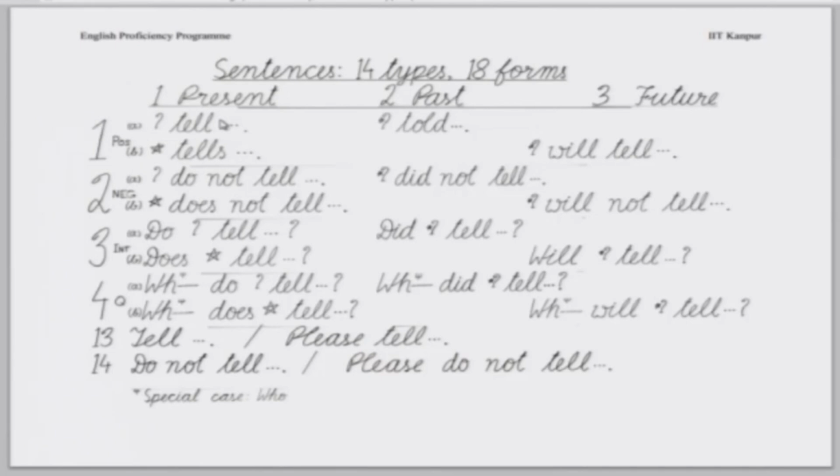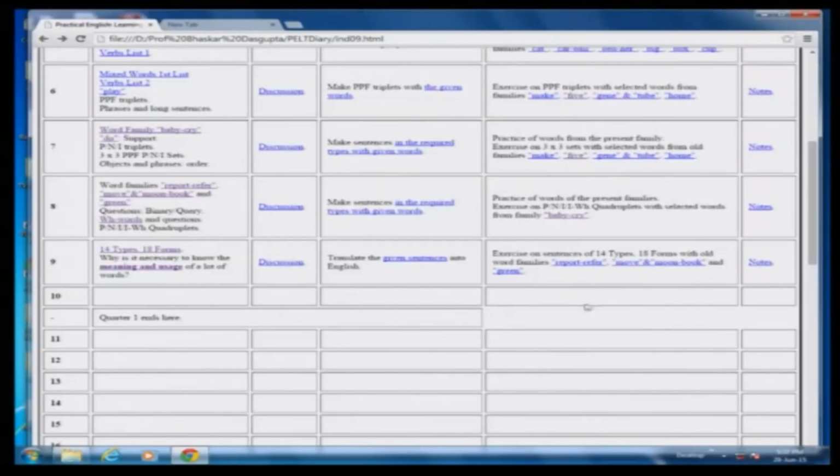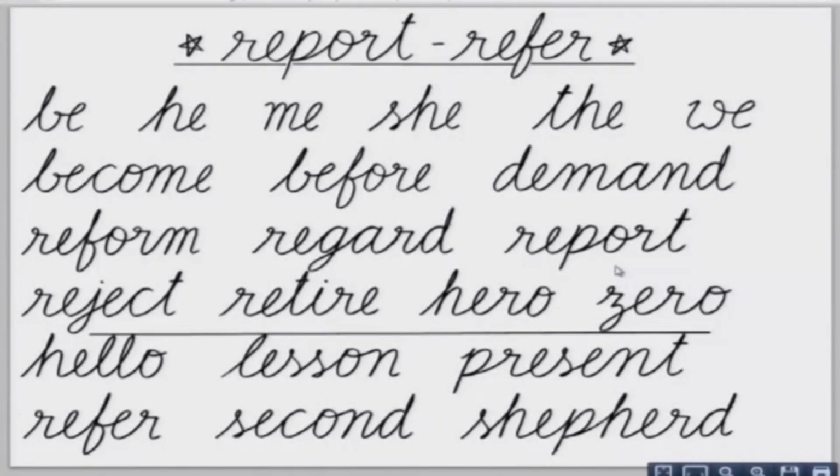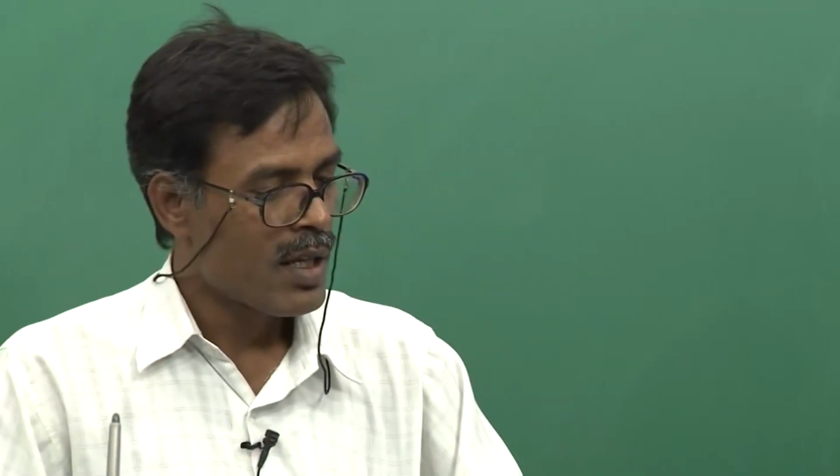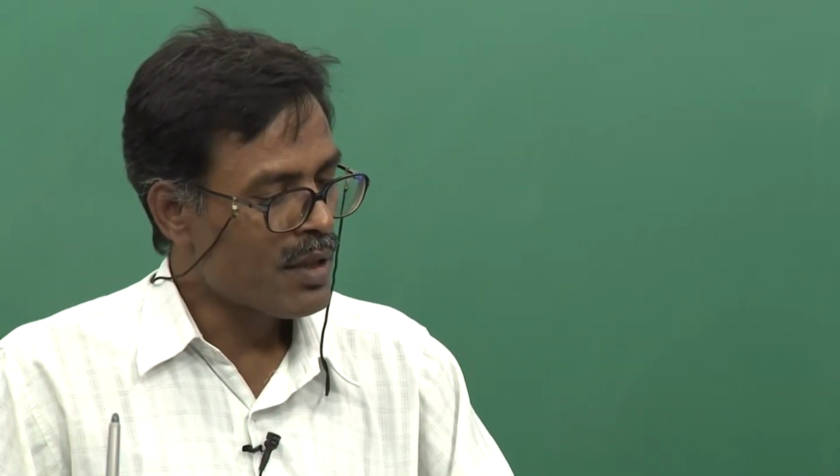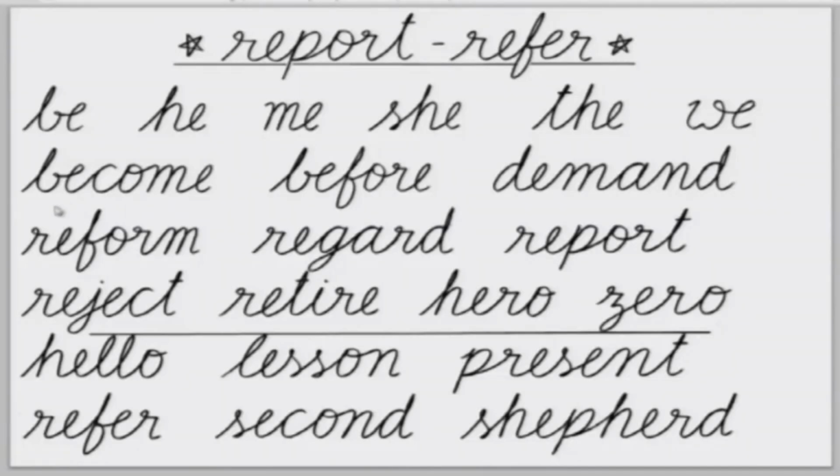Okay. And orally. Akshat, make a sentence with this word reform in simple present.